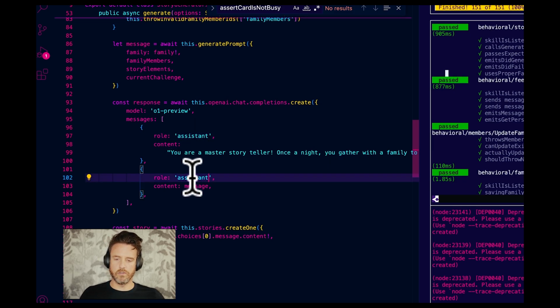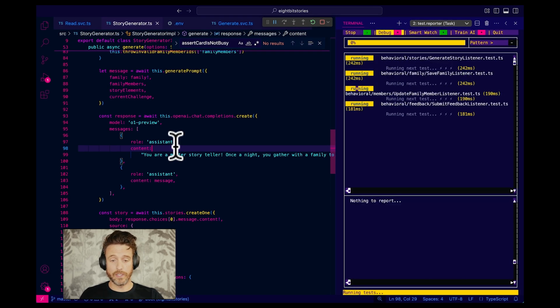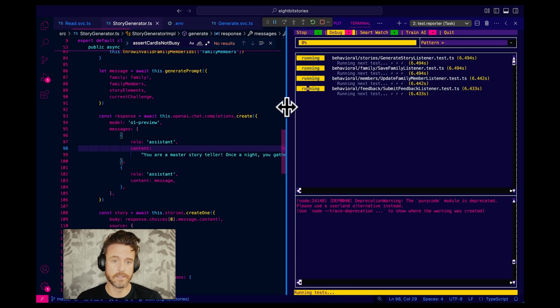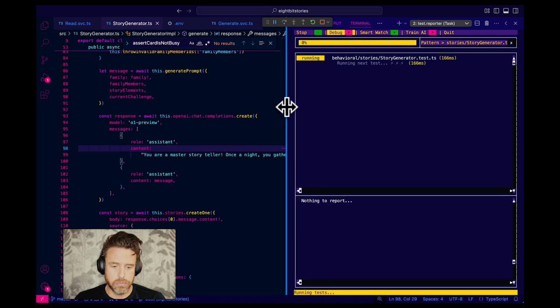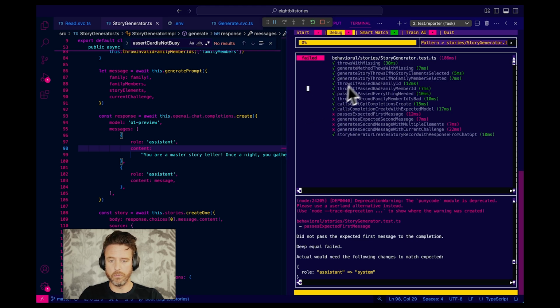So I changed production code. If this doesn't break a test, we did something really wrong. Let me make this a little bit bigger. Fantastic. There it is. Look at that. Pop, pop, pop, pop, pop. So it's saying change assistant to system. We don't want to do that though. We want to go open.